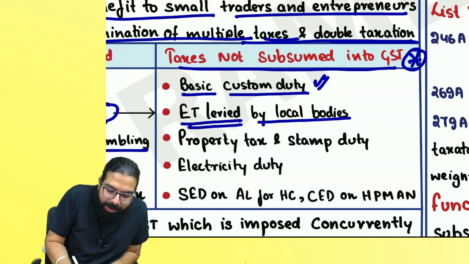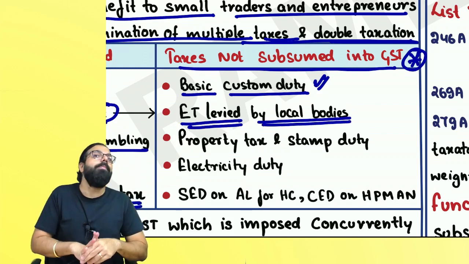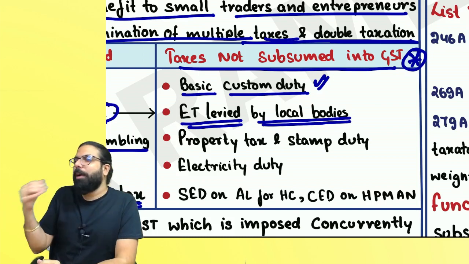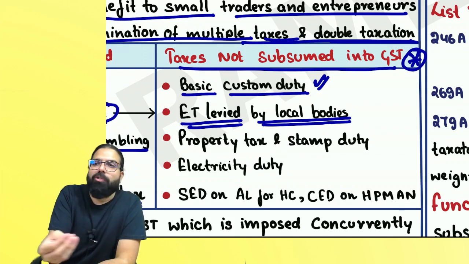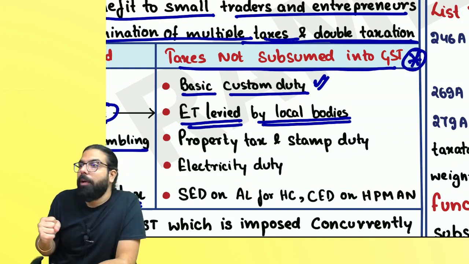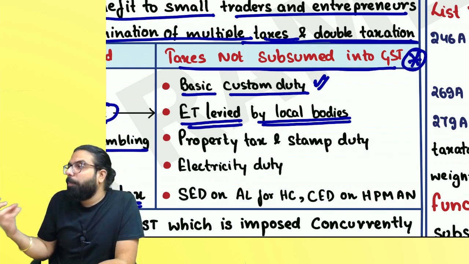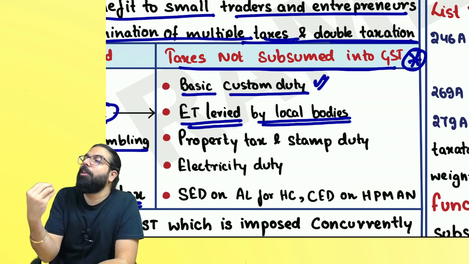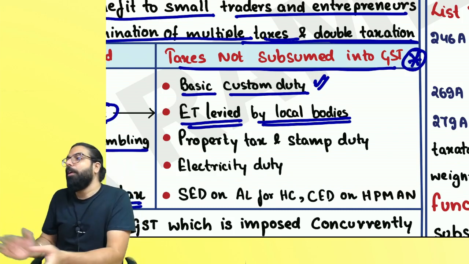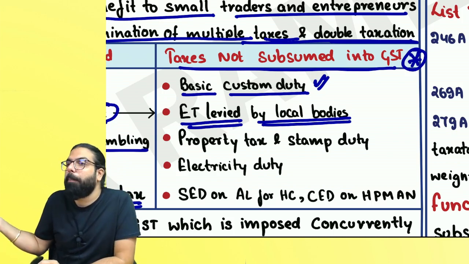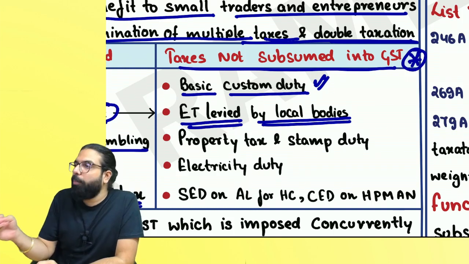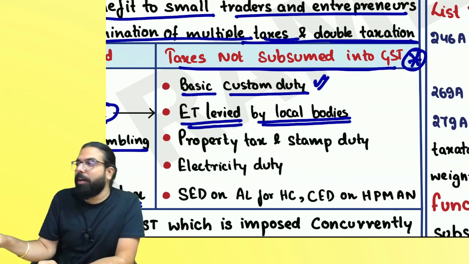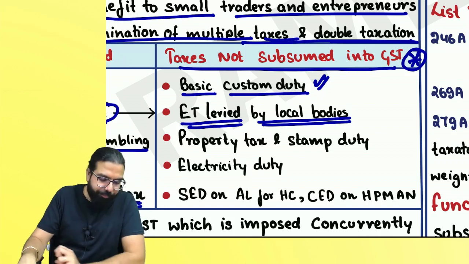Entertainment tax levied by local body. Entertainment tax which is levied by whom? Local body. Baba, there will be a local municipality, no? For local theatre shows, etc., the local municipality will charge 2 rupees, 5 rupees as municipal taxes. Those are also known as entertainment tax, but these are charged by the local body. Local body means municipality, panchayat, etc. They charge local entertainment tax, 2 rupees, 5 rupees, etc. on a ticket, and that is still continuing.